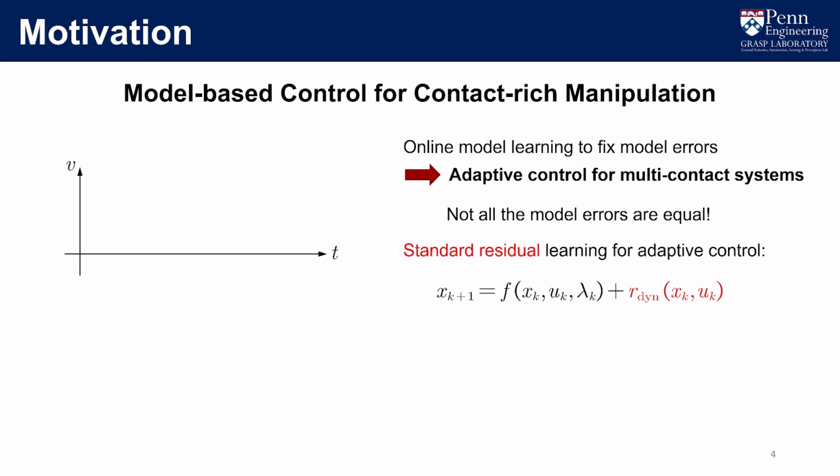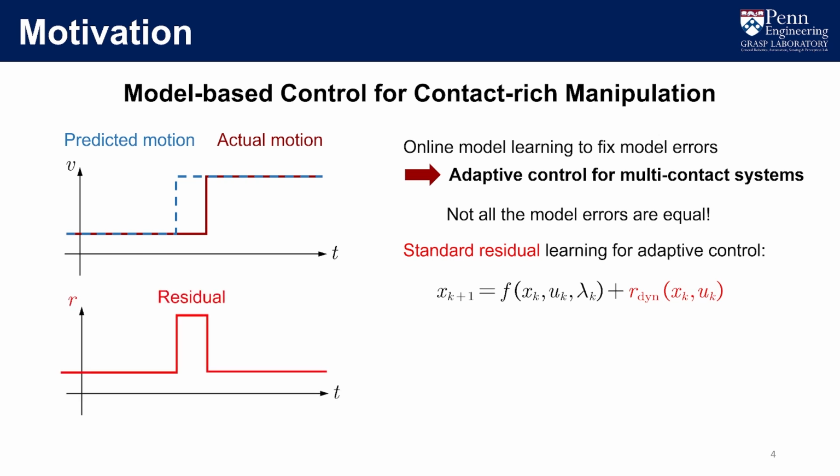When objects make contact with each other, the velocity will change immediately as the red line shows here. If our model has a poor understanding of when the contact happens and predicts the wrong contact spot, we will get the predicted motion as the blue dashed line shows. Calculating the residual by differencing the two, we will find stiff, nearly discontinuous, step-function-like residuals.